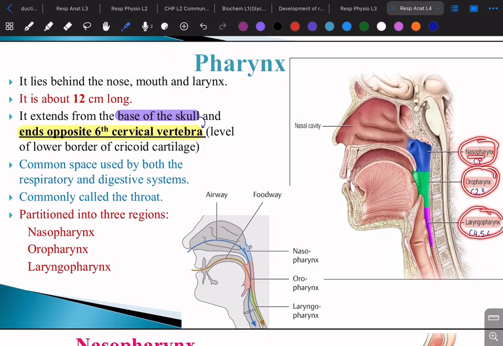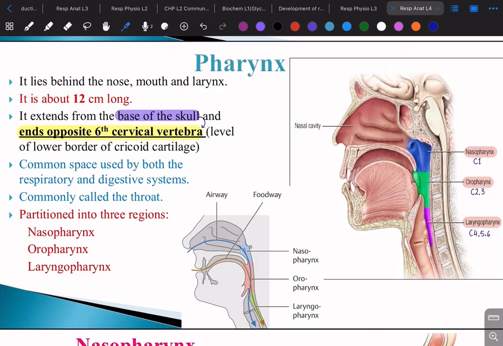Nasopharynx, from its name, is close to the nasal cavity, that's why it's named nasopharynx. The oropharynx is close to the oral cavity, so it's known as oropharynx, and the same thing for the laryngopharynx, it's close to the larynx, okay?